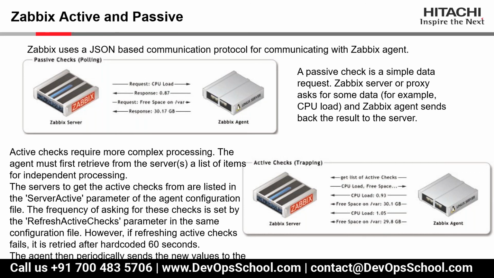Then there is another term, Zabbix active. In Zabbix active, as you can see in the bottom image, the agent will actively send data to the server without any request from the server.